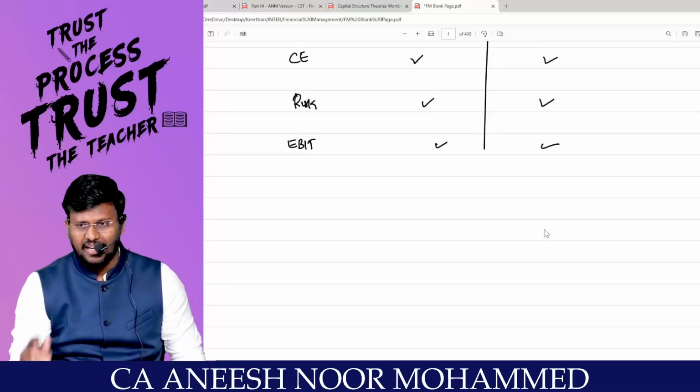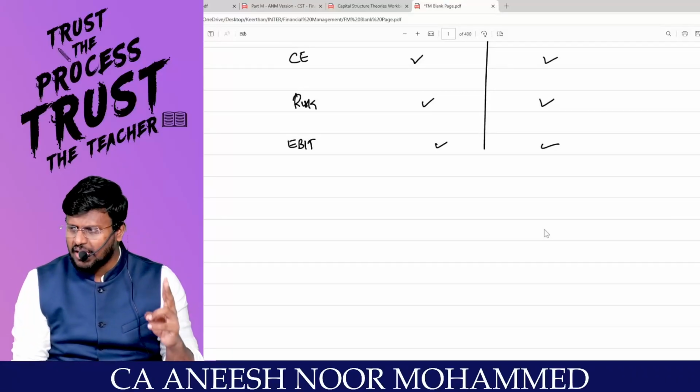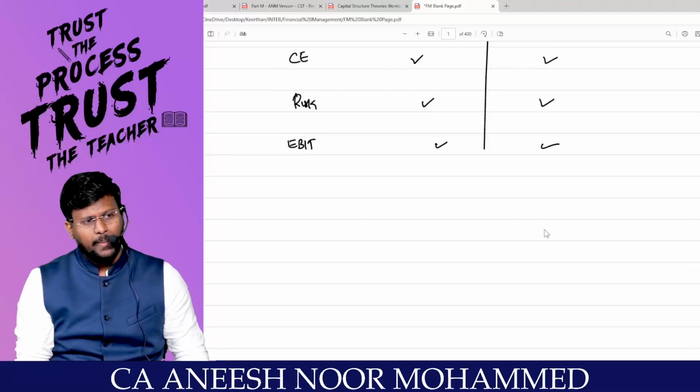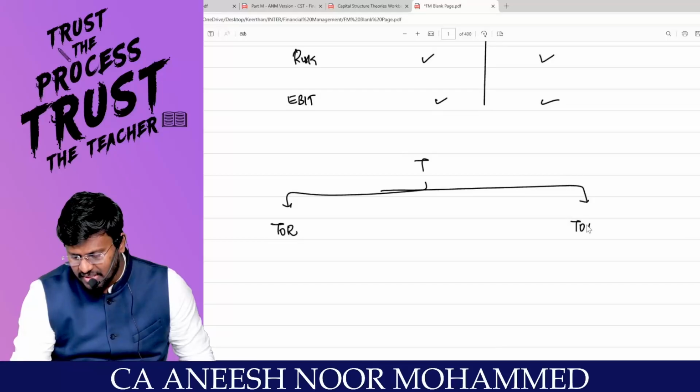So some theories are saying that yes, if the capital structure changes, the value of the firm changes. Some theories are saying that no. How, sir, if two firms are alike in all aspects except capital structure alone, how does the value of the firm change? So theories are classified into two categories. There are two types of theories. One is the theory of relevance and the other is the theory of irrelevance.